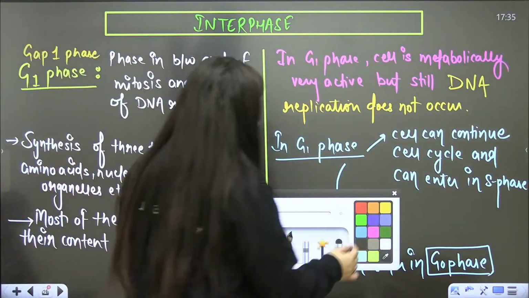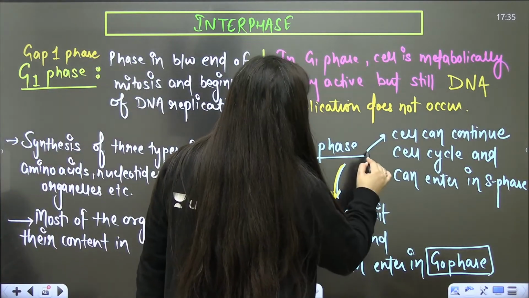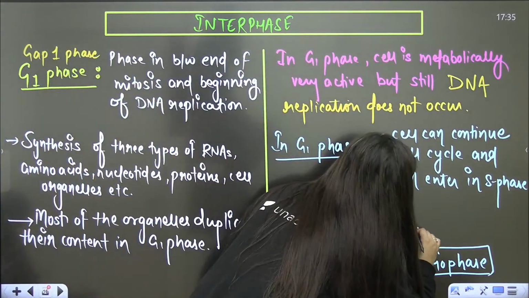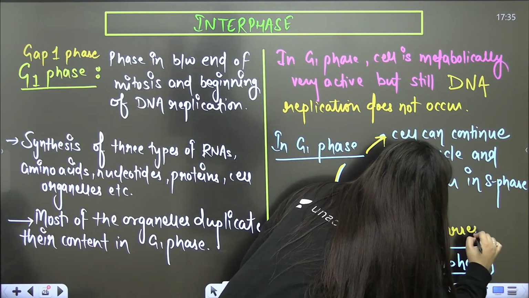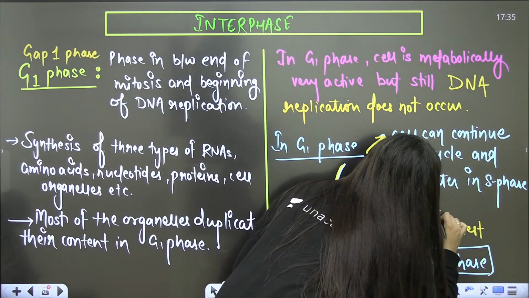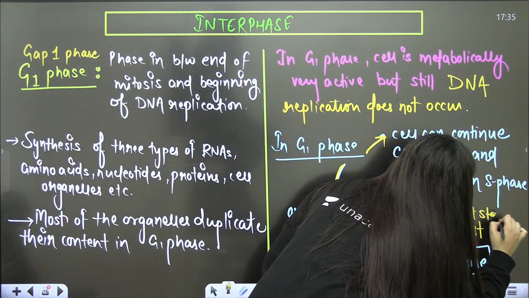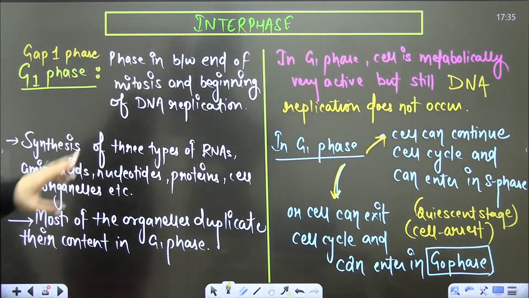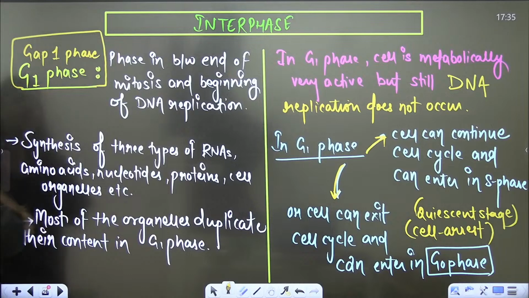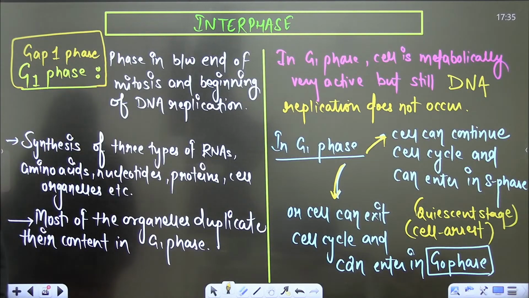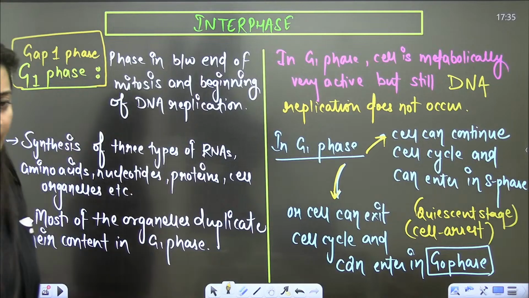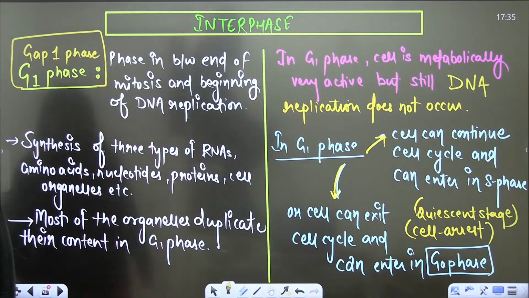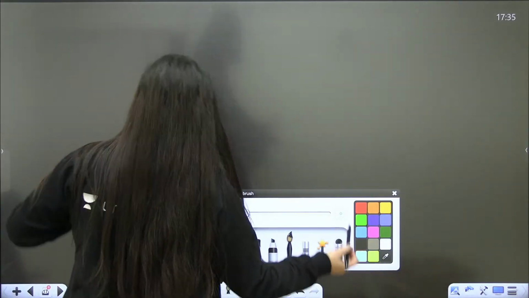So in G1 phase, the cell is having two fates. Either it can go for the S phase and continue the cell cycle, or it can exit the cell cycle and enter the G0 phase, which is also known as cell arrest stage, which is also known as quiescent stage. These are the two options that a cell is having when it is in G1 or gap 1 phase. Is that clear? Now, because I have to explain you the next part, before that I need to explain you some other things.